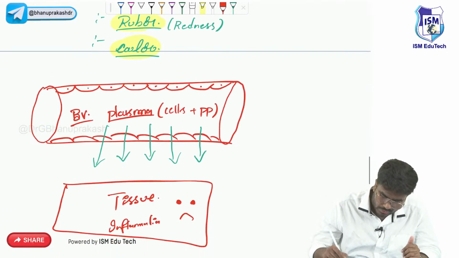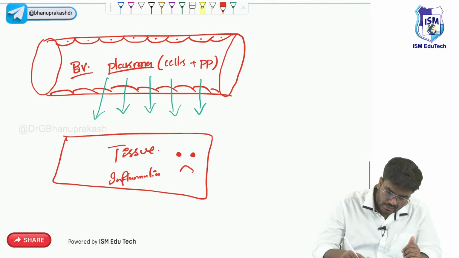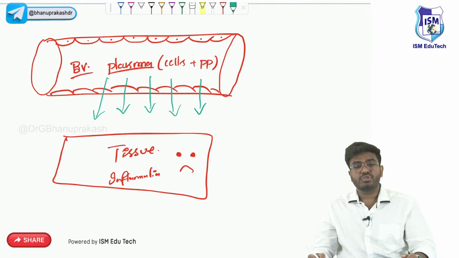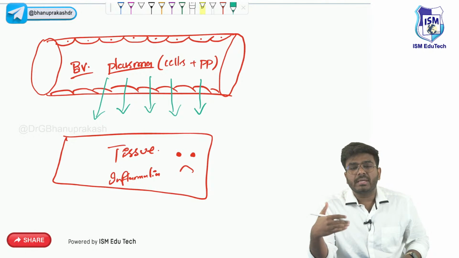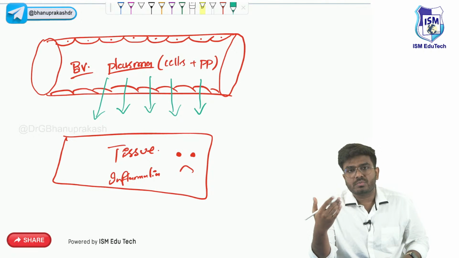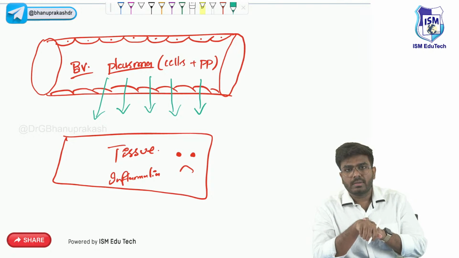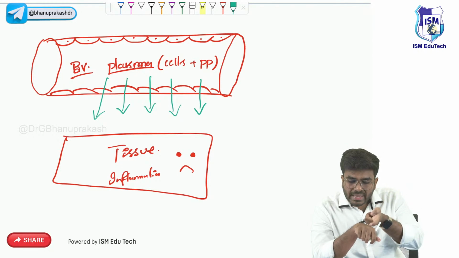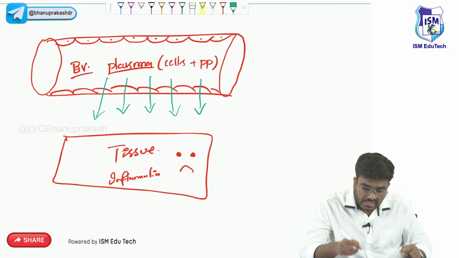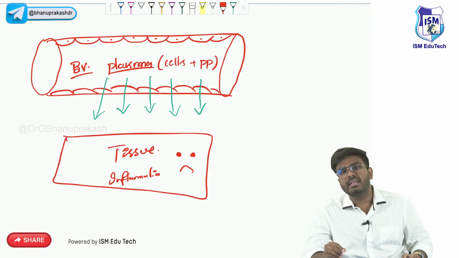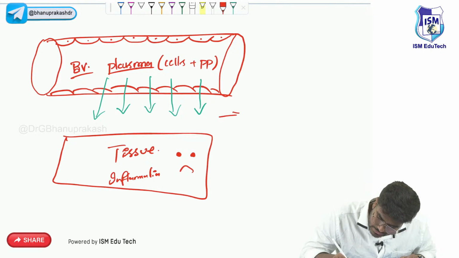Okay, vessels become more leaky. Now here comes the question. So now if more fluid is shifting into the tissues, will the tissue swell or not? Definitely tissues are going to swell. So the area of inflammation, is it going to swell or not? Definitely it's going to swell. So that causes the next cardinal sign, that is called tumor.